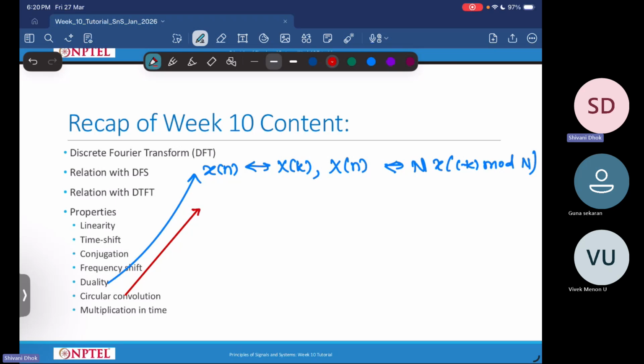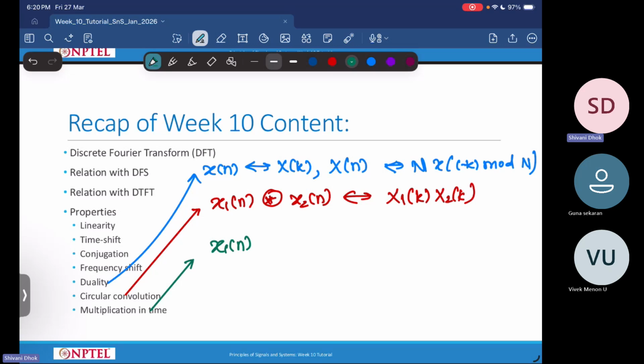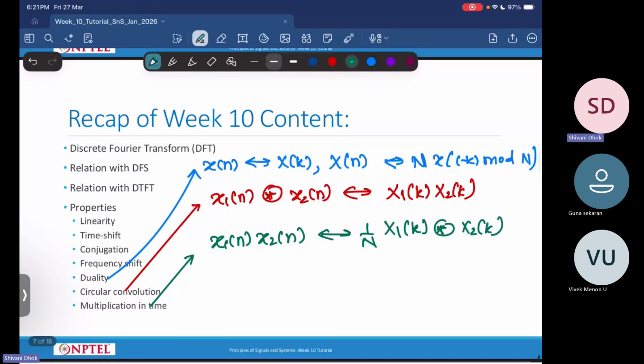Circular convolution is like a periodic convolution that you have seen already. So x1 of n, when you circularly convolve with x2 of n, that will give me X1 of k into X2 of k. And finally we have multiplication in time property. So when x1 of n is multiplied with x2 of n, that will lead to circular convolution in frequency domain, so X1 of k convolved with X2 of k. This is like a periodic convolution, but now in the discrete domain.